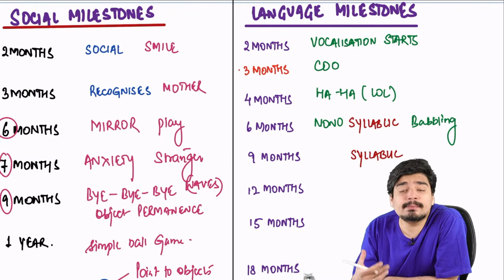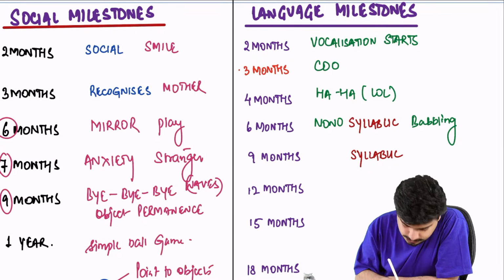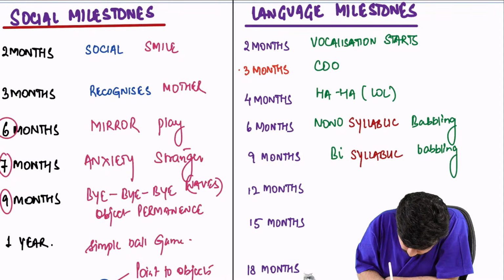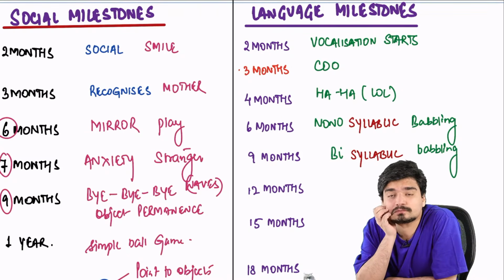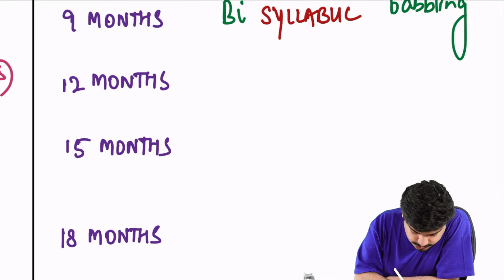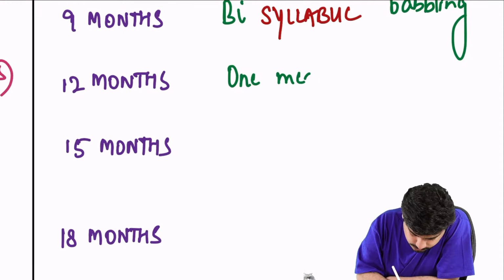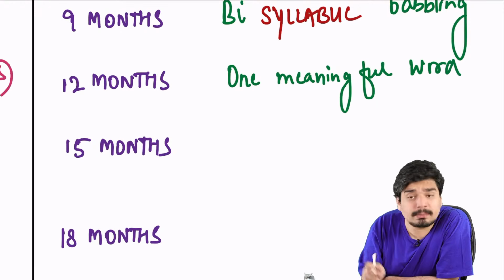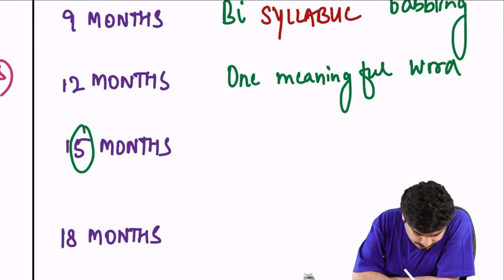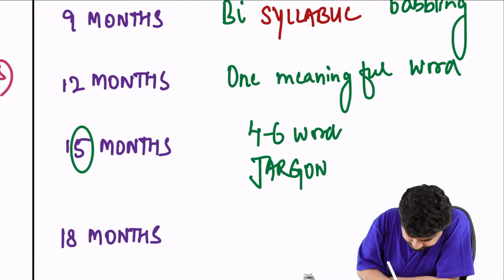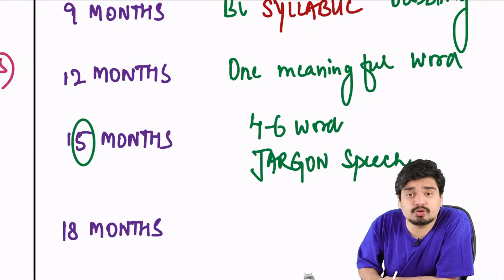At 9 months, it will become bisyllabic. Mama, baba, dada. At 12 months of age, child will be able to say one meaningful word, apart from mama, baba, dada. At 15 months, the vocabulary will be 4 to 6 words, and he will have jargon speech. He'll say words which don't have any meaning.